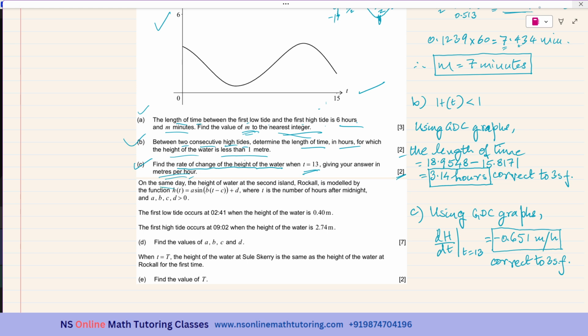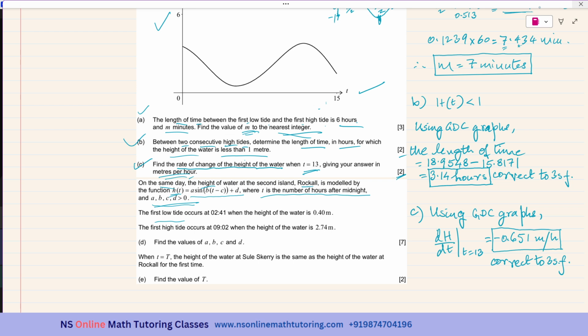So on the same day, the height of water at the second island, Rockhold, is modeled by the function. This is small h and the previous one was capital H. Small h of t equal to A sine b t minus c plus d, where t is the number of hours after midnight. And A, B, C, D are all positive numbers. They are greater than 0.